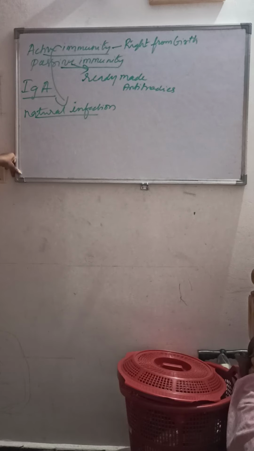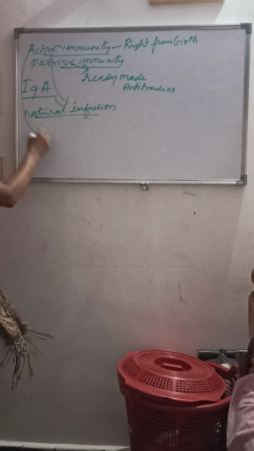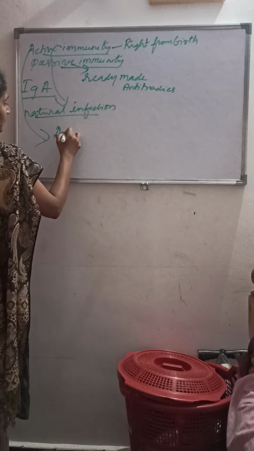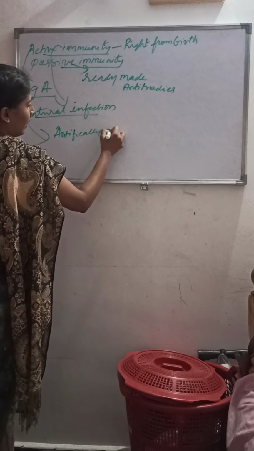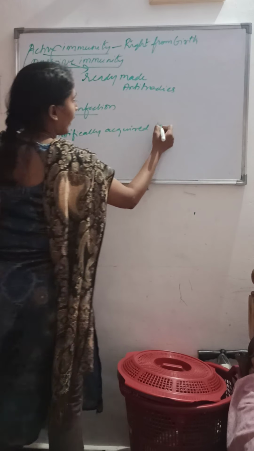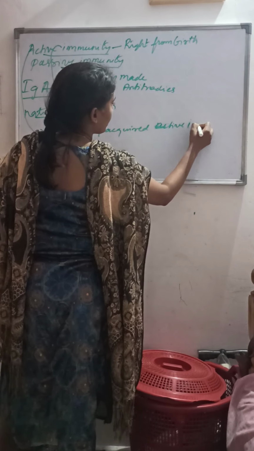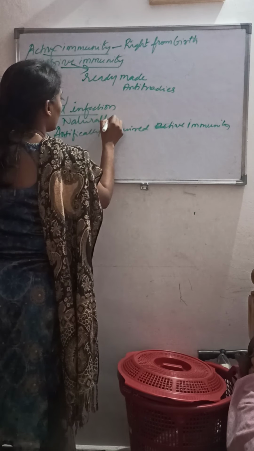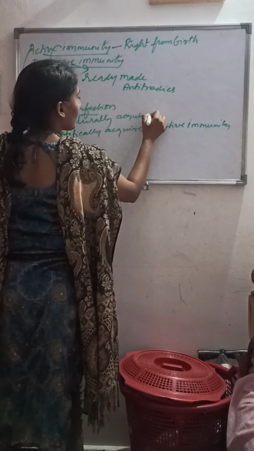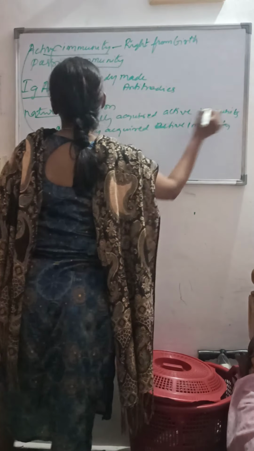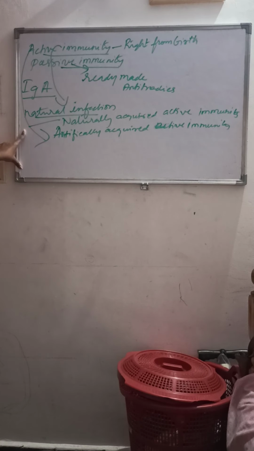And when we are discussing active immunity, it is of two types. That is artificially acquired active immunity and naturally acquired active immunity. So this active immunity is of two types. One is naturally acquired active immunity and the second one is artificially acquired active immunity.